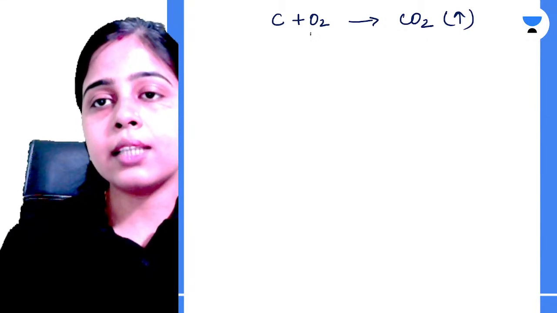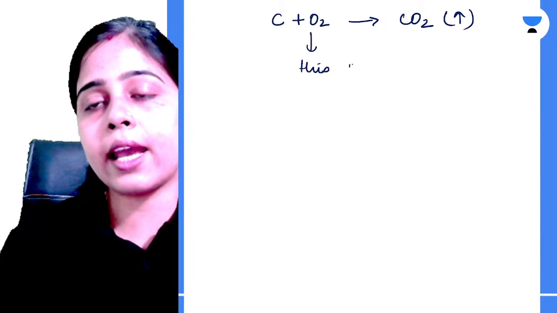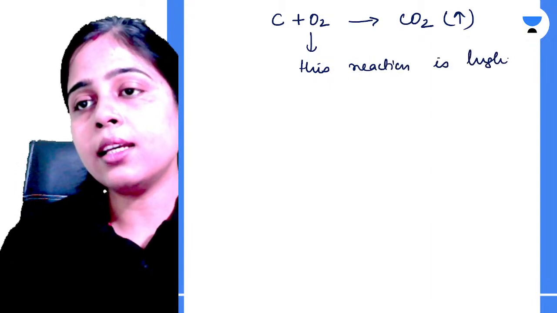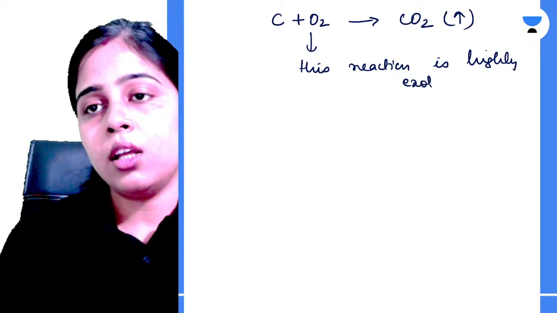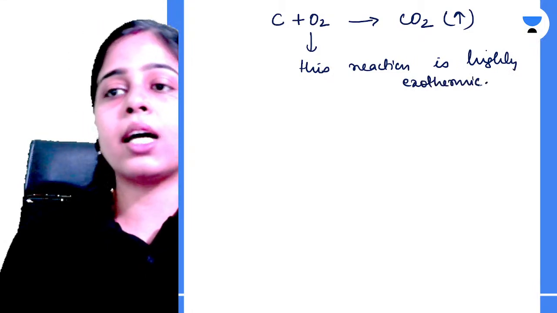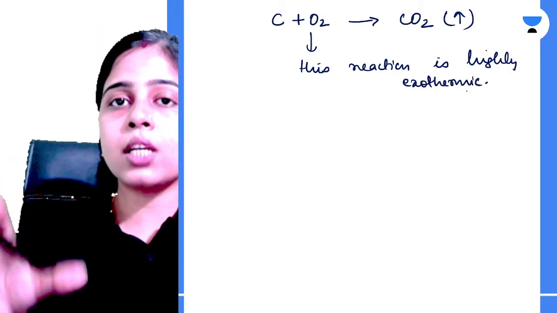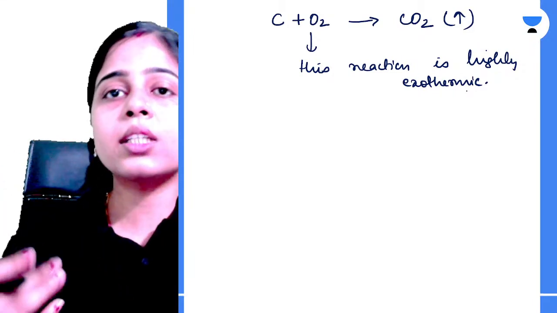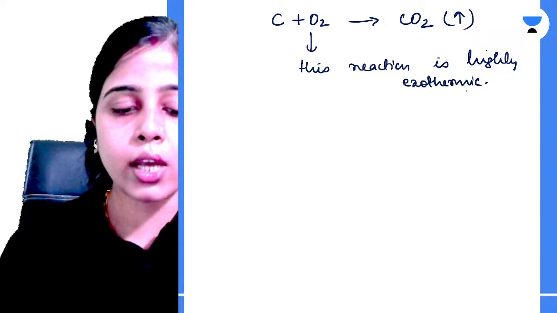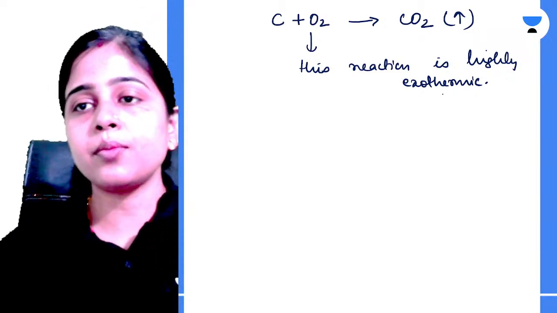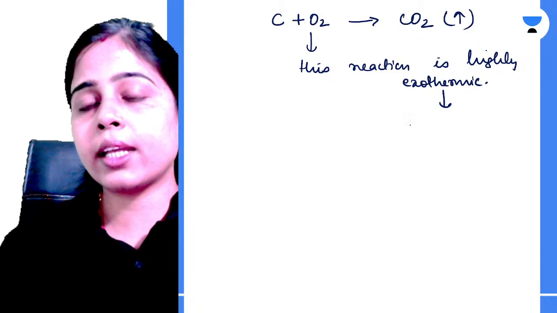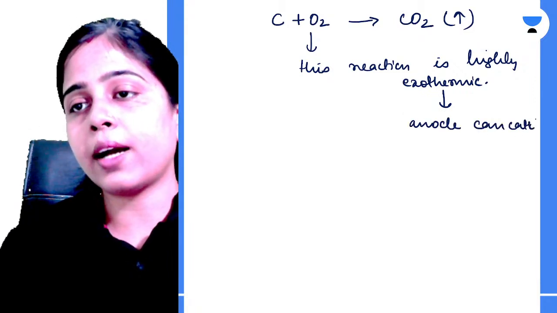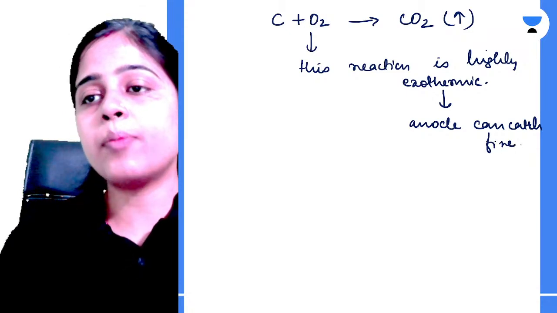Now, this reaction is highly exothermic. It is so exothermic that when oxygen attacks the carbon of the anode, the anode can catch fire. Due to its exothermic nature, your anode can catch fire.